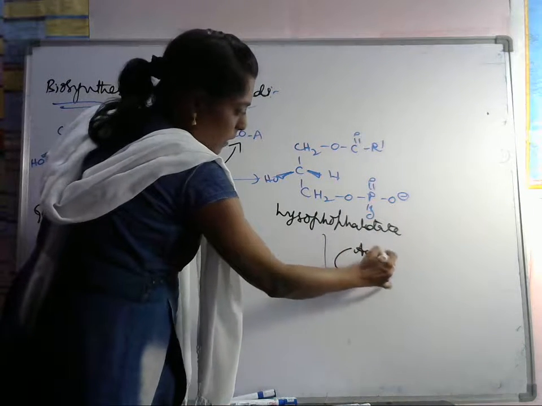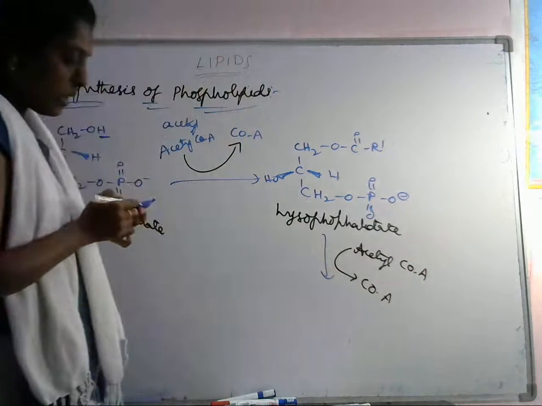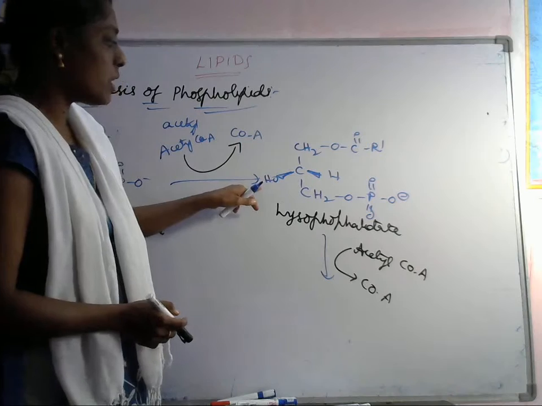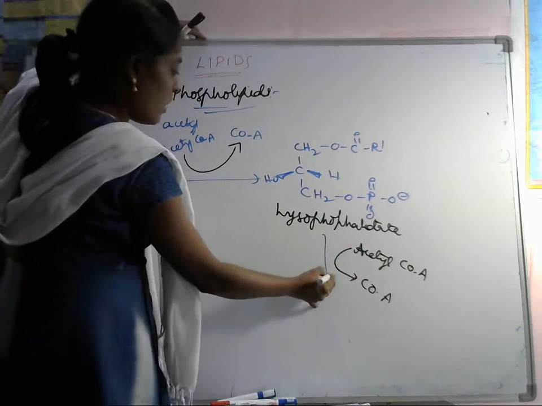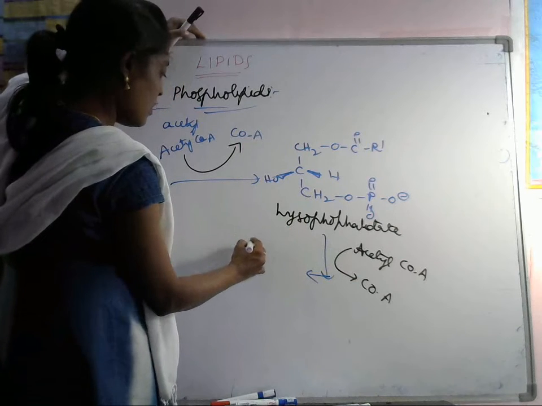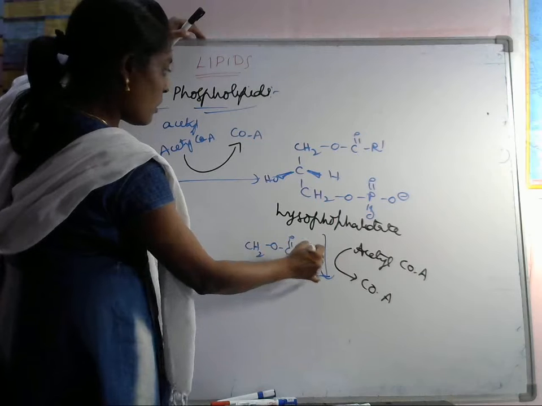Okay, so next, again we have to do the acetylation. Acetyl CoA is converted into CoA, means here this OH is converted into another acetyl group. Okay, so what will happen here, we have to write this one, CH2O C double bond O R1.